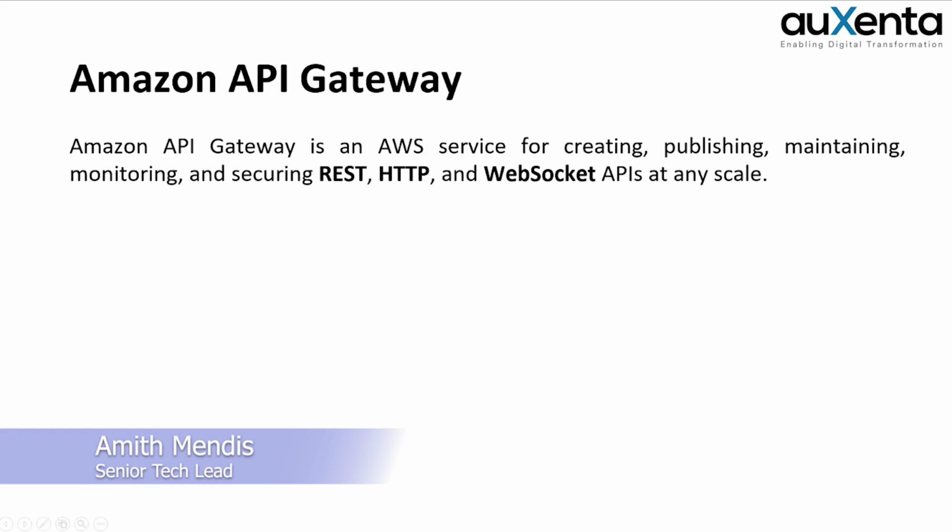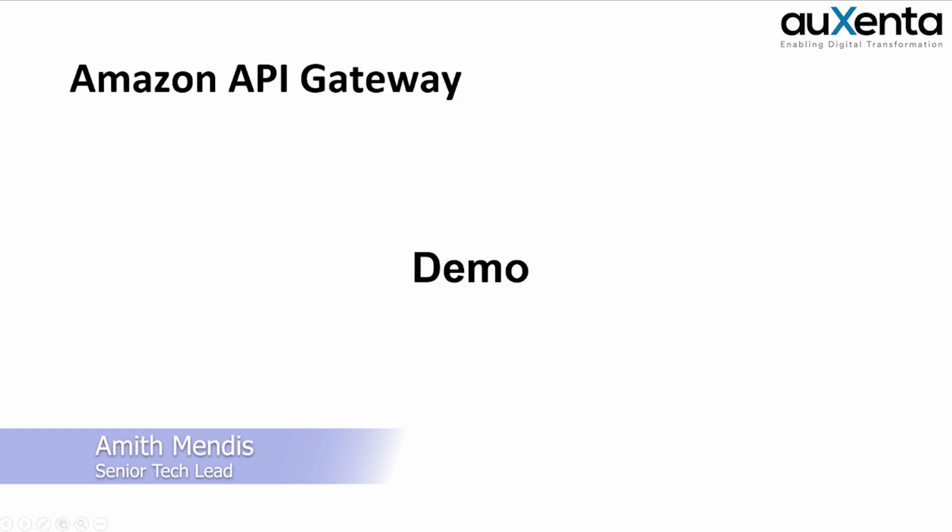And here you can see it can create REST APIs, HTTP APIs, and WebSocket APIs. Now in this session we will talk about REST APIs. HTTP, if you want, we can see it's similar to REST, but there are some elements missing. It's just proxying the HTTP request to Lambda and the client. Now let's go to the demo.